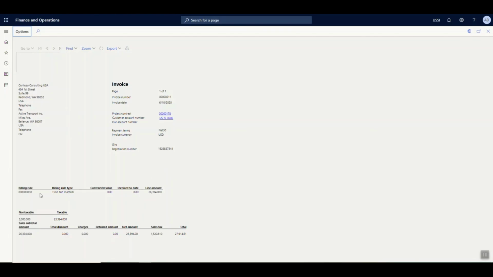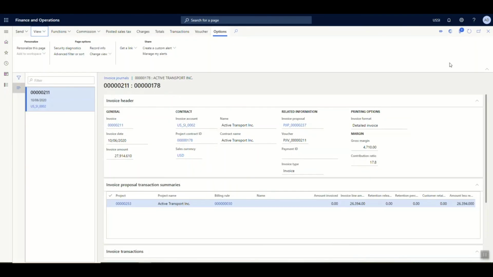So since this is a time and material project, it's printed time and material over here. It's given what is a billing rule number, how much was the contracted value, how much was the total line amount, and if there are any taxes, then how much is the non-taxable amount and how much was taxable amount, etc. In terms of customer billing, there's also a provision whereby we can basically provide what is a retention percentage.